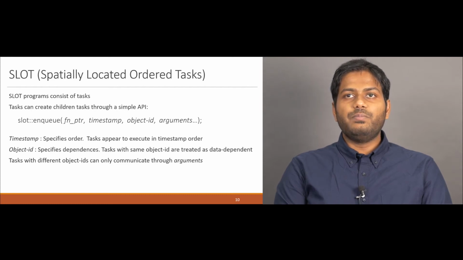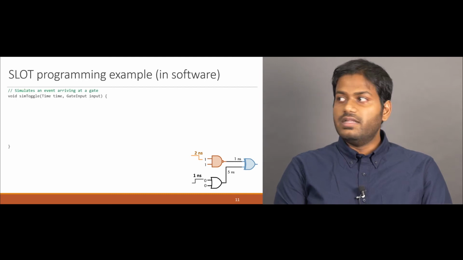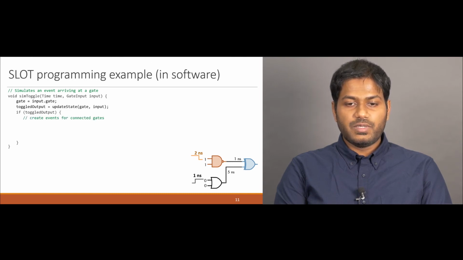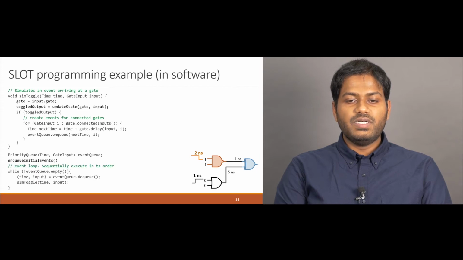Now, tasks can be implemented either as software functions or specialized processing engines. Let's look at how DES could be implemented with software tasks. We first illustrate a conventional DES implementation and then show the Slot code. In DES, the sync_toggle function simulates an event arriving at a gate. This function updates the gate's own state, and if the gate's output was toggled, it creates new events for downstream gates. These events are held in a priority queue, which is initialized with the initial events, and an event loop sequentially executes these events in timestamp order.